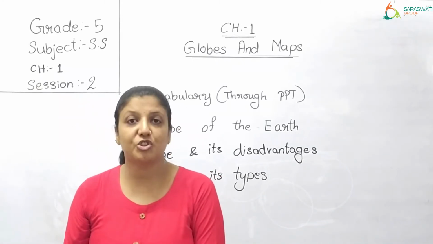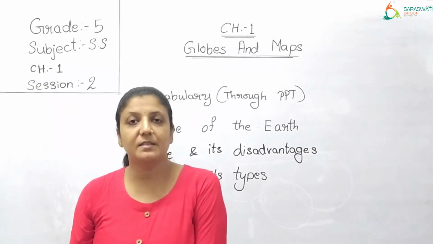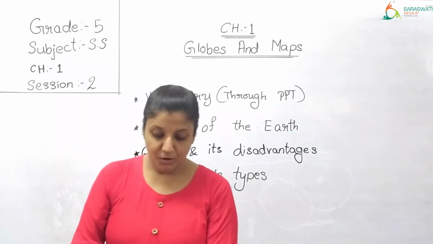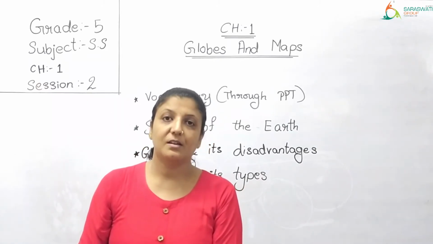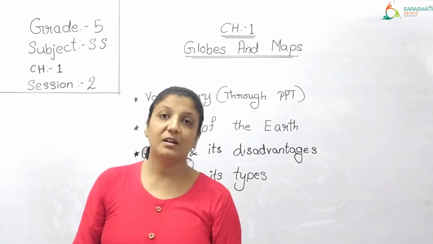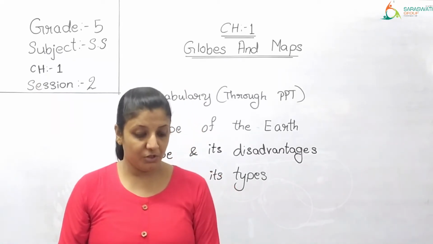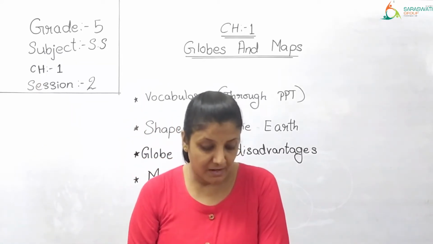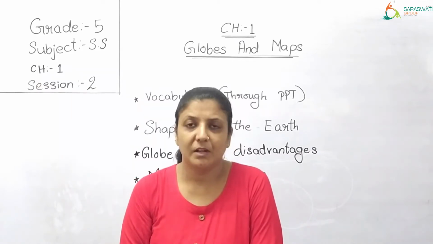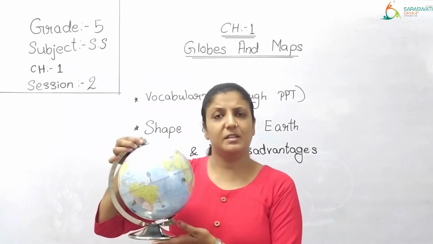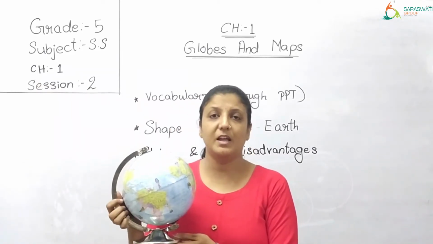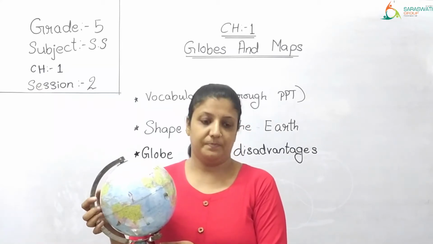It helps us to see the shape, size and location of a continent, ocean and countries. A globe is very useful when studying about Earth. This globe is very useful when you study anything about the Earth.